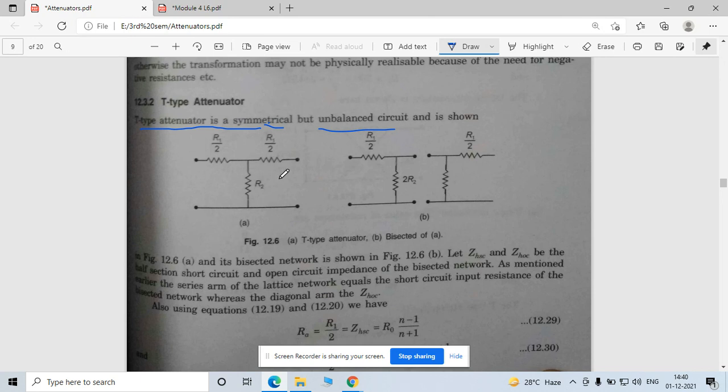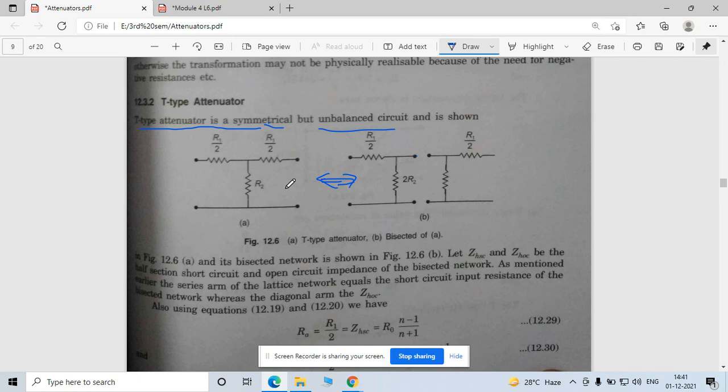The actual circuit is like this, but when you analyze, then you have to break this circuit into two L sections. So one section you have, and then merge this circuit, right? These two sections, when you merge, you will get this. So from this you will get this.